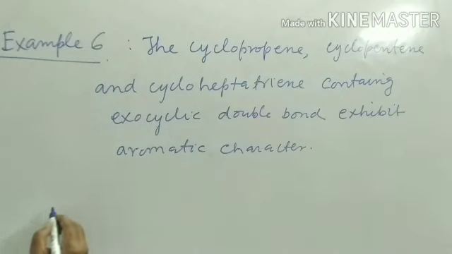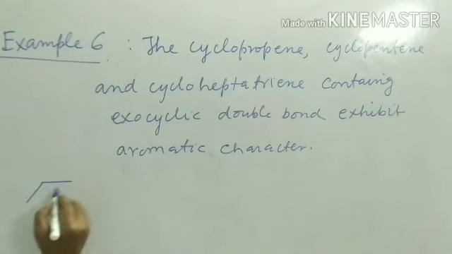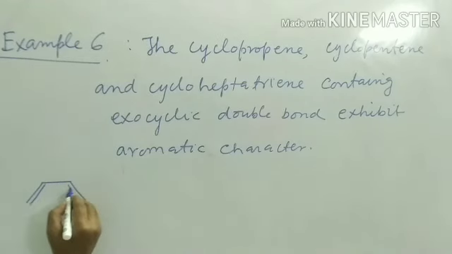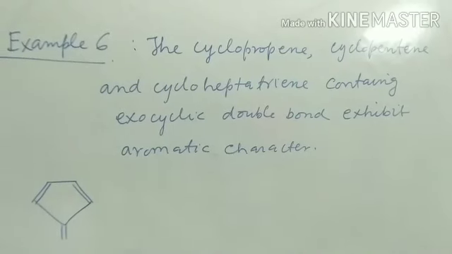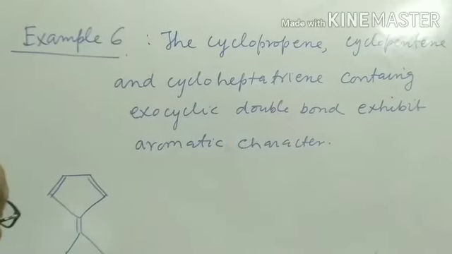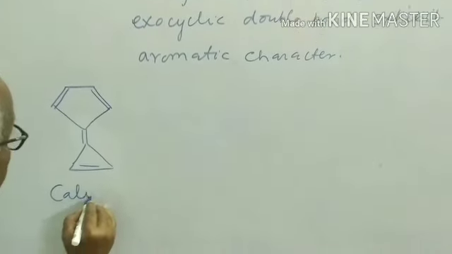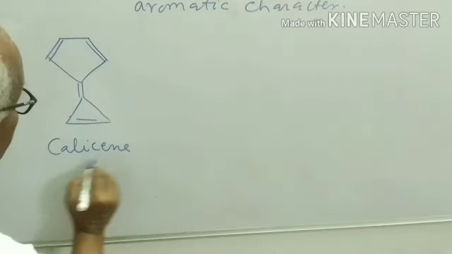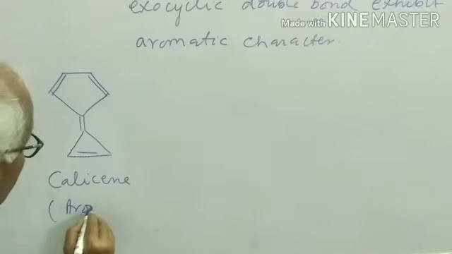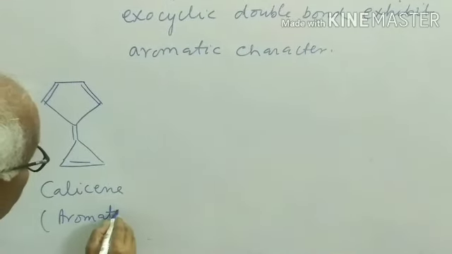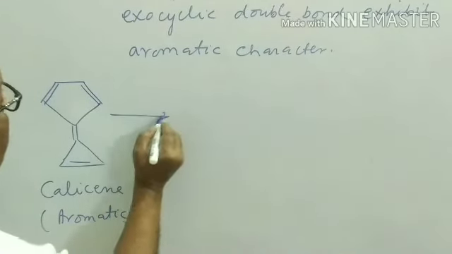Say for example, it is cyclopentene, it carries exocyclic double bond and it is bonded to another ring. This is propene. Name of this compound is chylysine. This is aromatic because of resonance.